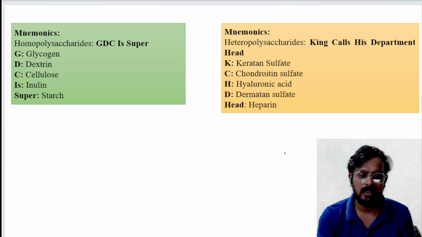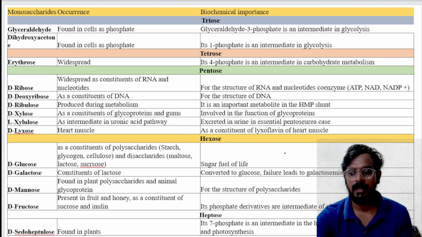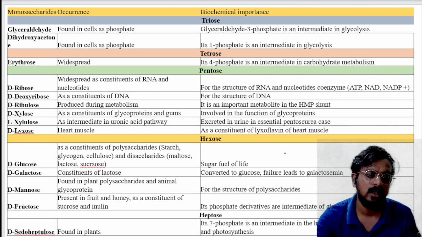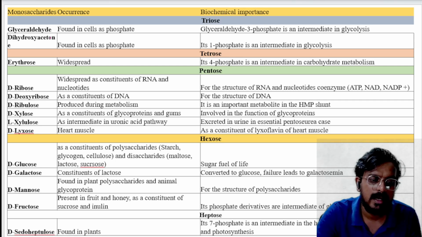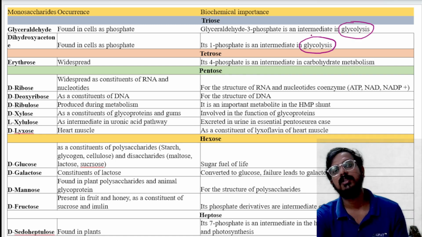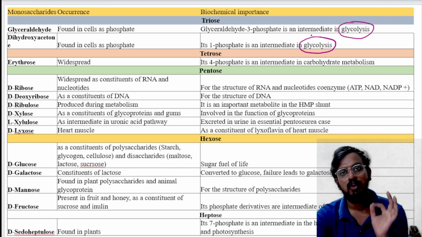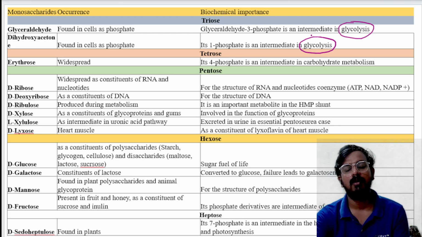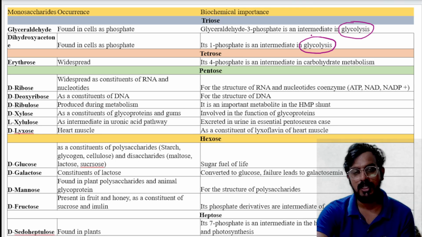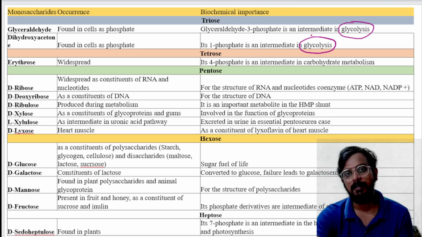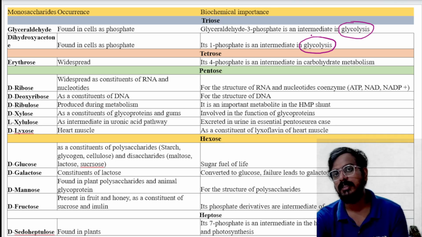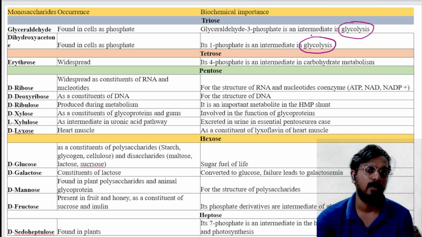Now let's see what are the functions of these monosaccharides and disaccharides. Okay, so first is glyceraldehyde. Glyceraldehyde and dihydroxyacetone are the two intermediates of glycolysis. So the question is asked, what is glycolysis? Glycolysis is the oxidation of glucose to pyruvate or lactate depending upon the presence or absence of oxygen. And during this oxidation of glucose, there is production of ATP which is utilized through the different metabolic processes of our body.